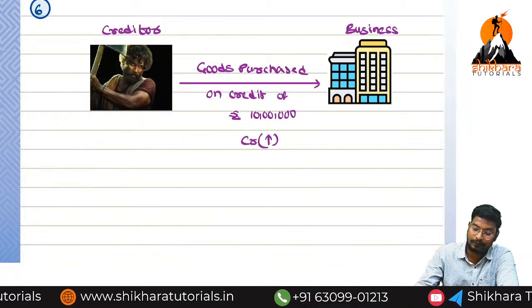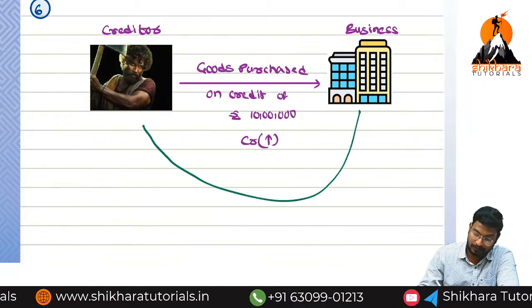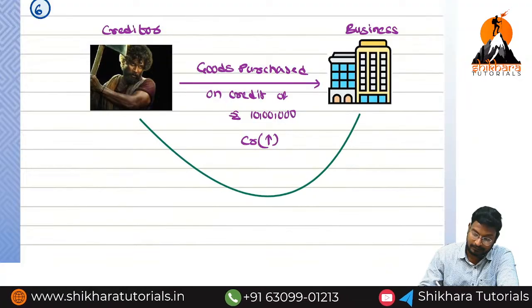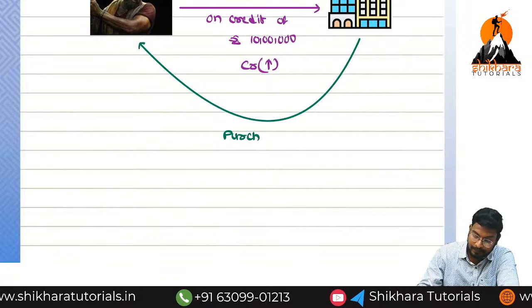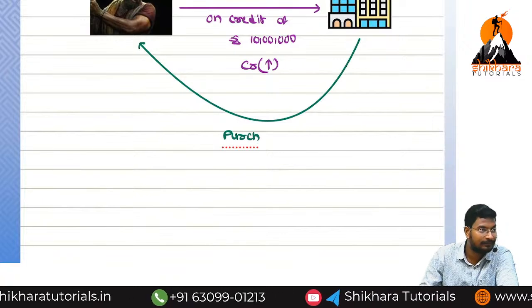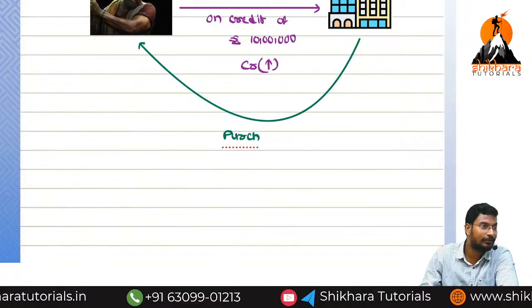After that, we are going to give purchase returns. Purchase returns is also called return outward.